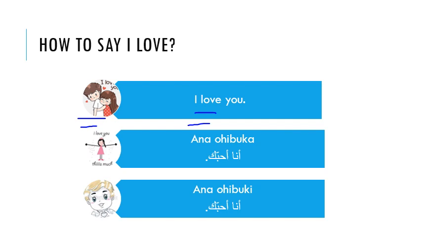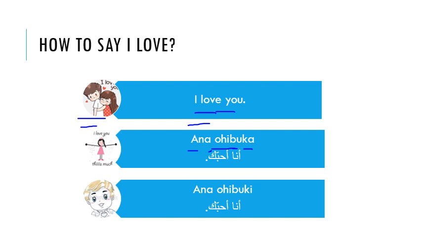And I love you means أنا أحبك. As we said, the words like and love in Arabic language have the same meaning. But in English language, when you fall in love with someone, you cannot say to him I like you. You have to say to him I love you. So I love you means أنا أحبك. So أحب is I love and the you is ka. Why did we use here ka? Because this girl is talking to a boy.